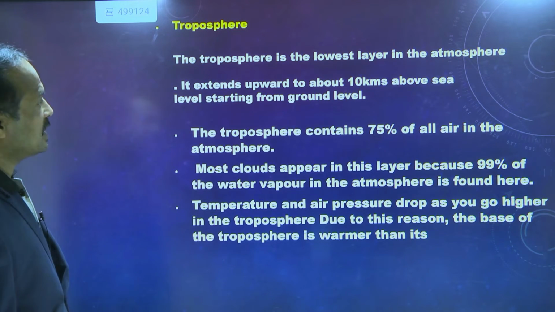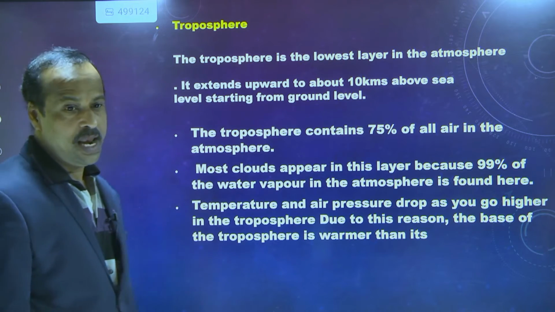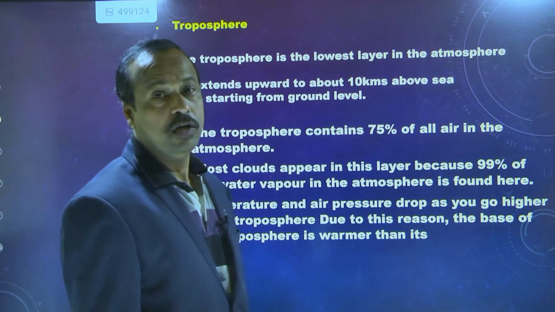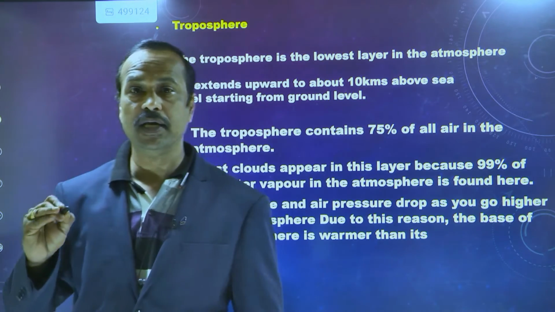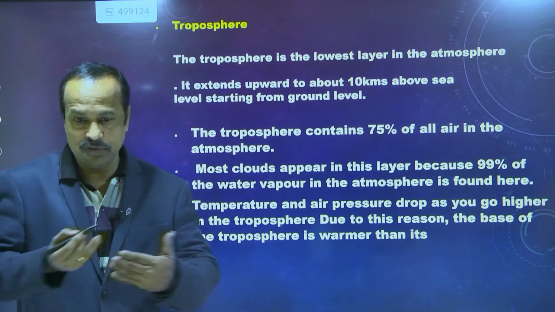Now here we discuss in detail one layer of the atmosphere. The first layer above the Earth's surface is the troposphere, where we are living.